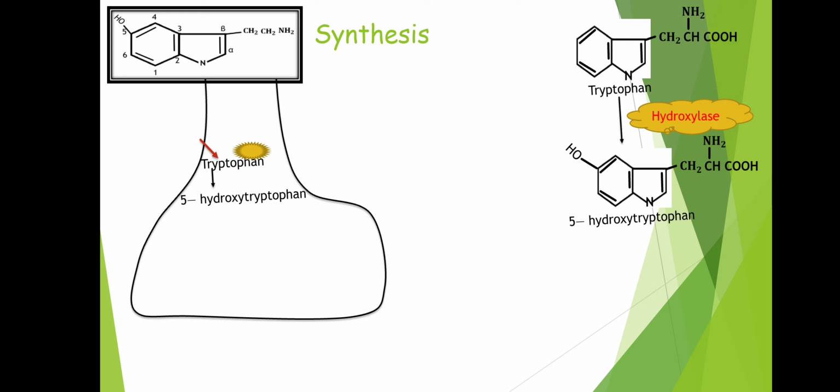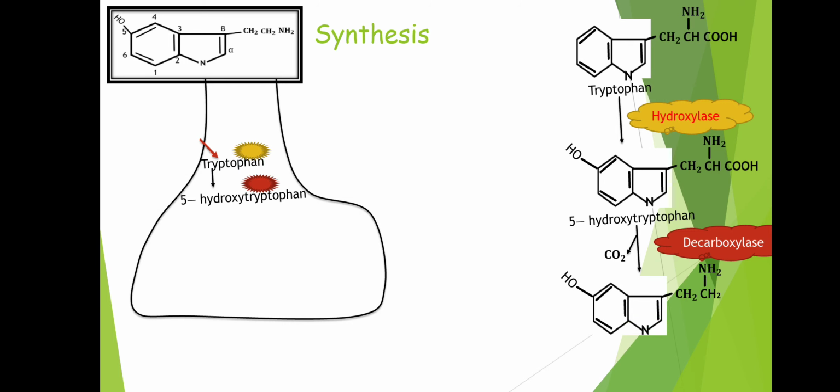Next, this 5-hydroxytryptophan meets with another enzyme, the red colored enzyme. And what is this red colored enzyme? This is nothing but decarboxylase, and this is also what we wanted. So what will decarboxylase do? It will cause removal of CO2, so that 5-hydroxytryptophan finally gets converted into 5-hydroxytryptamine. So this is nothing but your serotonin.